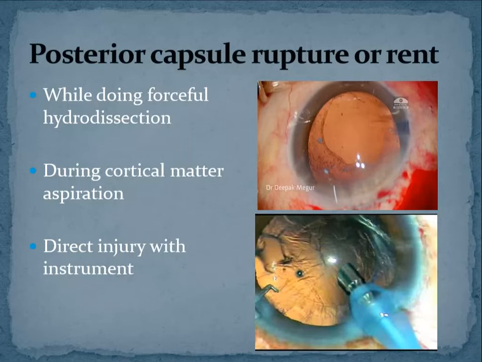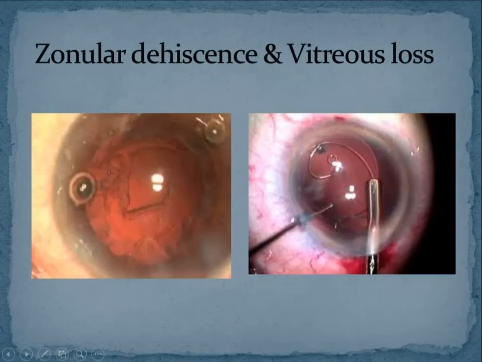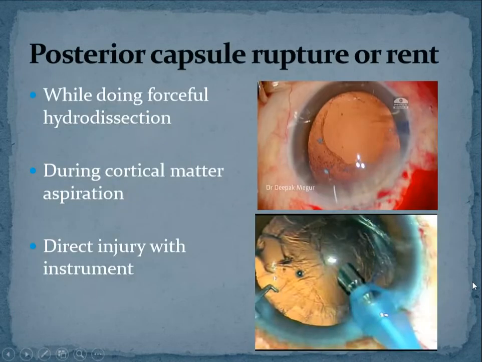So if, over enthusiastically, you put a big jet of fluid, that means if you are injecting more than 1 or 2 cc's of hydrodissection, then the pressure inside the bag will increase, and your posterior capsule, which is the thinnest basement membrane in the body, will give way. So you will get a puncture in the posterior capsule. So posterior capsule rupture or rent or puncture is a very bad intraoperative complication. Why? Because if there is a large rent, then you will not be able to place a PCIOL.